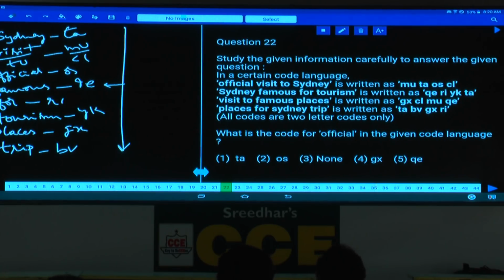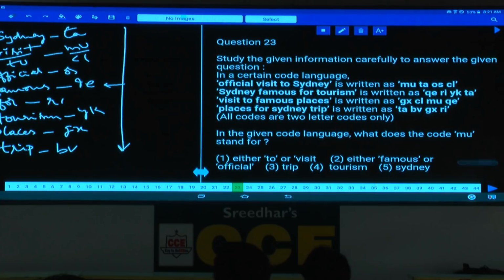Then question number 22. Now in this 22, what is the code for official? Yes, what is the code for official here? OS, that is choice 2. Then 23. In the given code language, what does the code MU stand for? As this code MU stands for what? Either visit or to, either to or visit, that is choice 1.